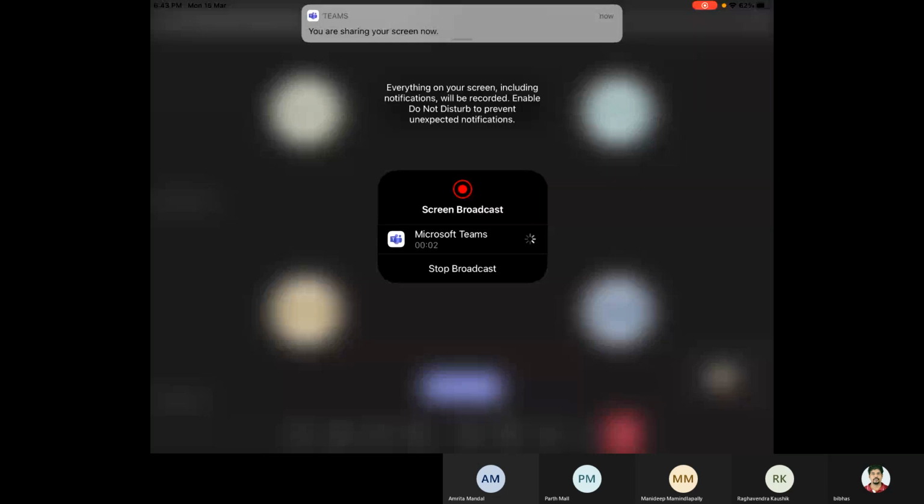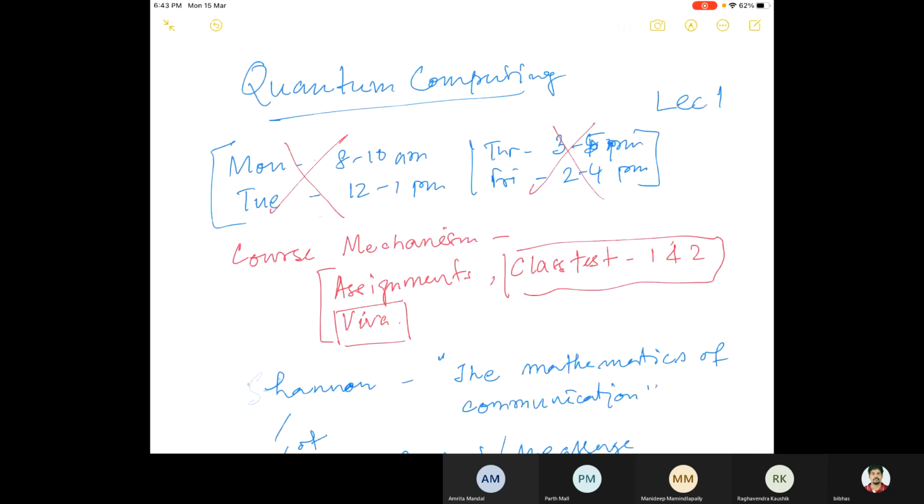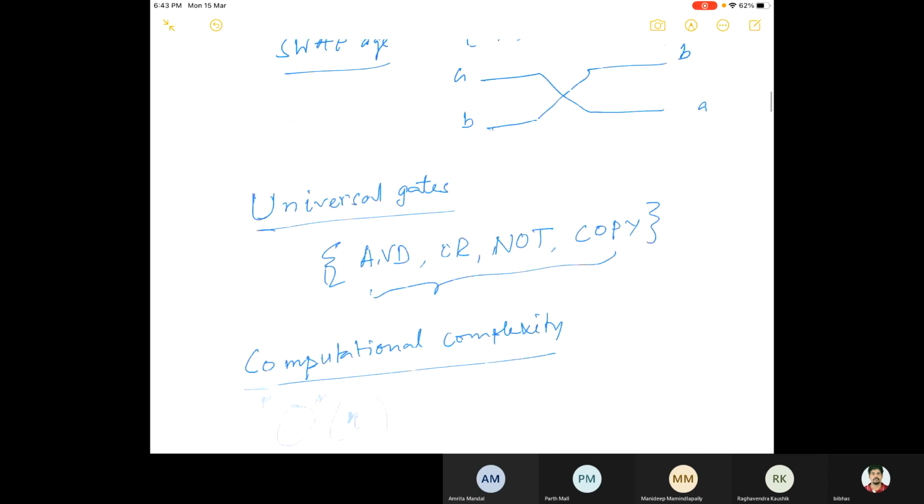Actually, today I didn't get a chance to switch on my desktop, so I am only working with this iPad and I cannot see whether it is visible or not. Can you see the screen now? Yes, yes, sir. Okay.